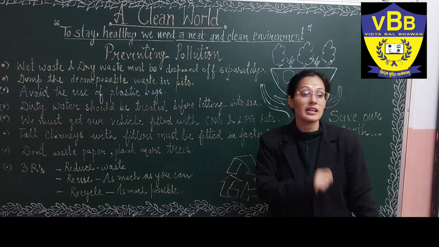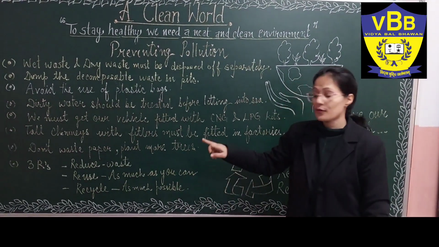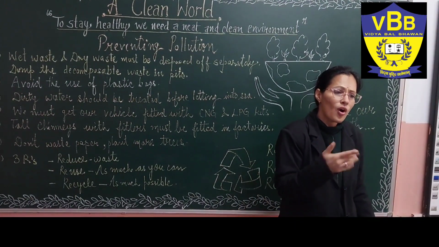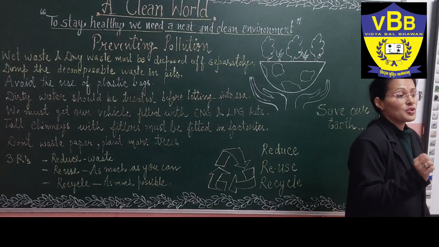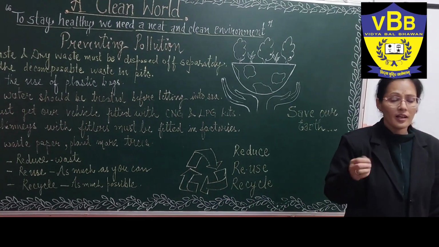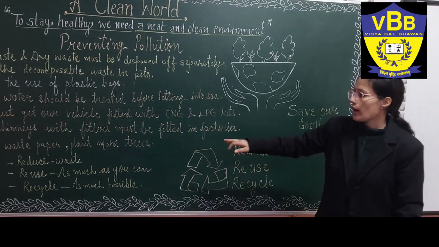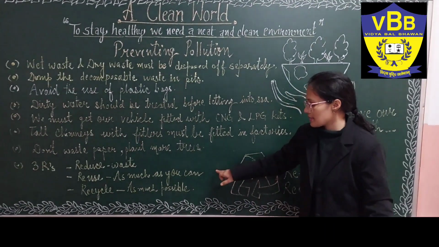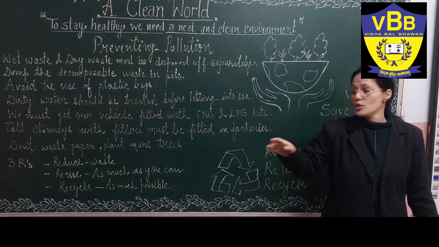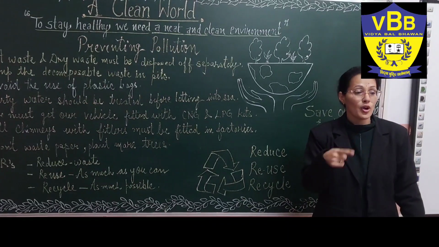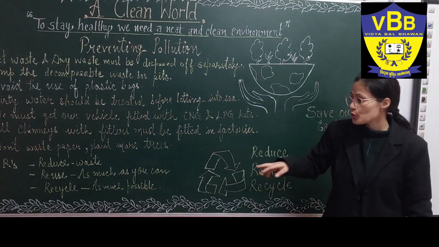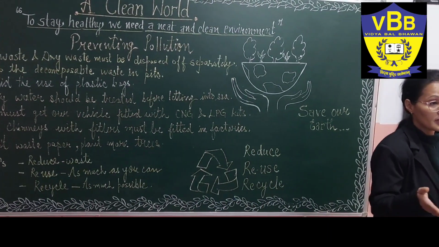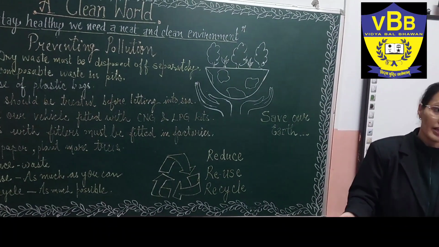We should follow the 3R rules, which are reduce, reuse, and recycle. Reduce means we should think about it already that we should use fewer things. We should not waste things. If you use fewer things, there will be less wastage. So the first thing should be reduce: you reduce the use of things. Second, reuse. If you have used a thing, at least reuse it. If you are using it one time, if it is possible, you should reuse it. And the third one, recycle. Whenever we are using papers, we should recycle them for doing some other kind of work.